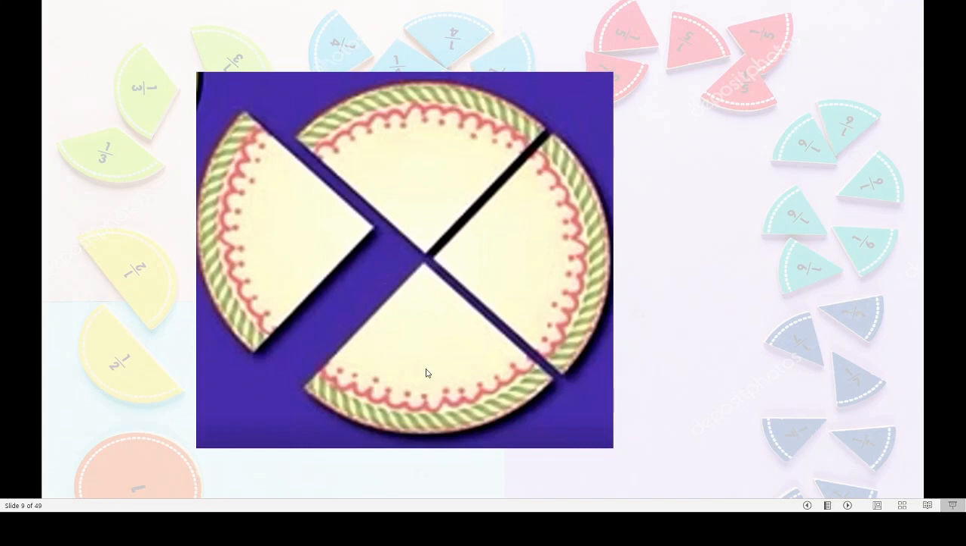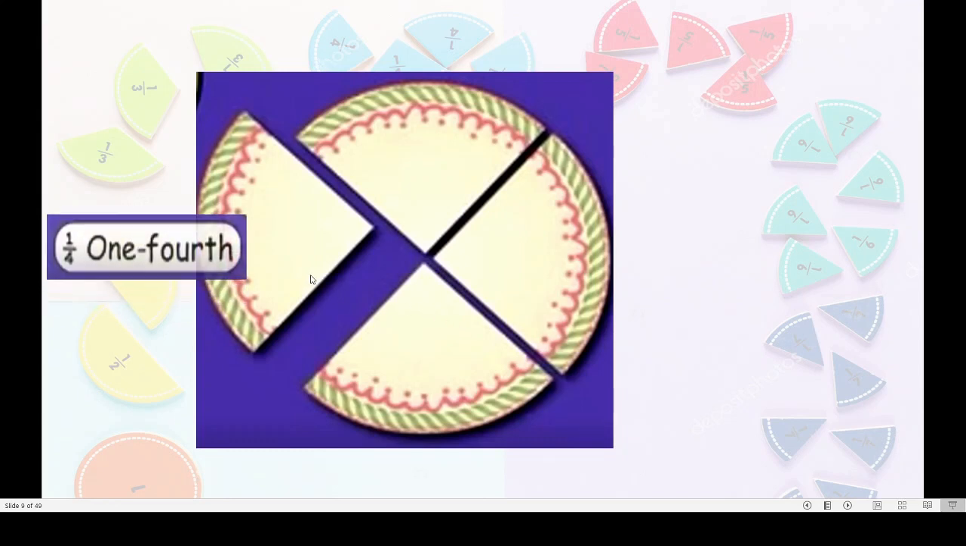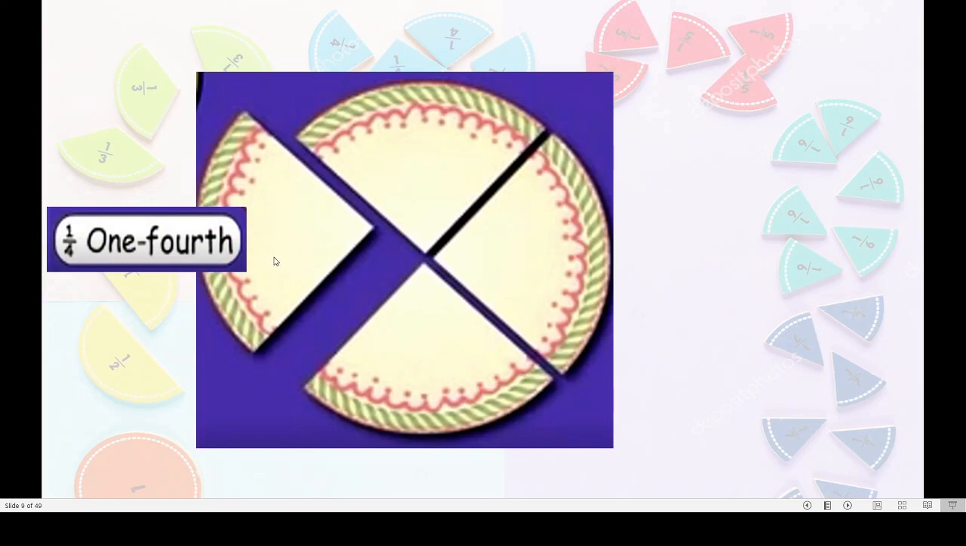Now you can see here a cake. It is divided into 4 equal parts. The name of the one part is quarter part. That how we write 1 upon 4 or 1/4. We say 1/4. Yes, this part is nothing but 1/4.